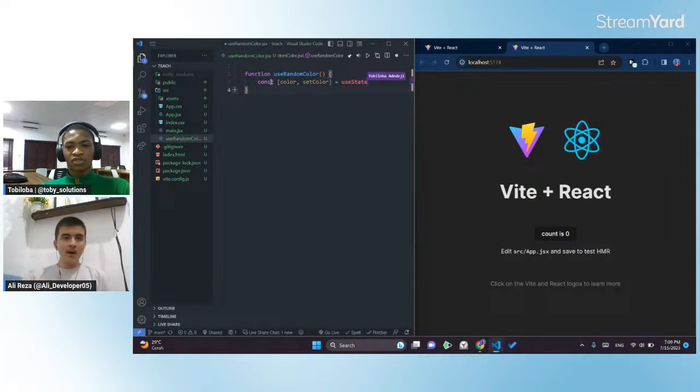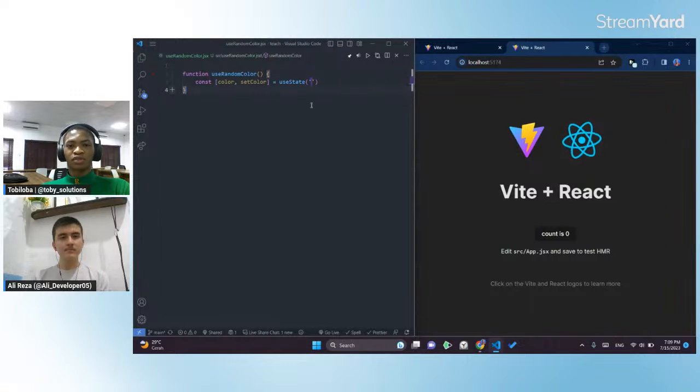I'm going to have to import useState. My useState will start with an initial string, and in my initial string I just want something very simple, a simple RGB. RGB is more suitable for us because it's easier to change the value. RGB runs from 0 to 255, where the first value is red, the second is green, and the third is blue. So RGB is easier for us to track.